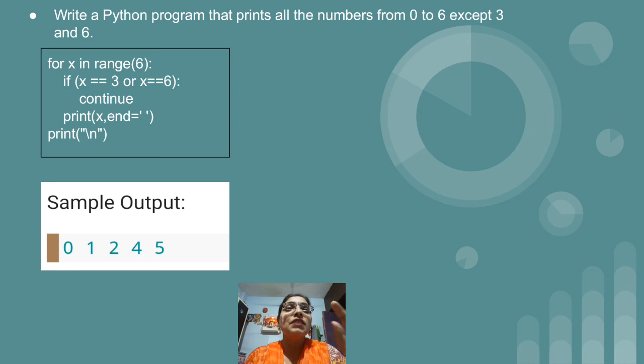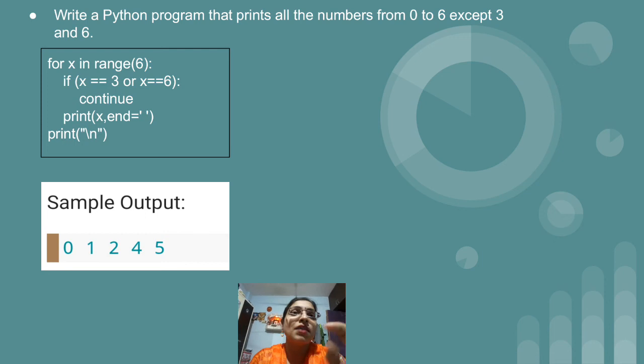In the for loop we have written: if x equal to 3 or x equal to 6, then continue. What the continue statement does is skip that particular condition, meaning it will not display that particular value. This is the reason why we have used continue here. It is not specified in the question to make use of continue, but we want to skip certain numbers, so the one option we have is continue only. Break we will not use. If we use break, it will stop at 3 only and not move further, and we want to display 4 and 5. So in this question we have to make use of the continue statement only.